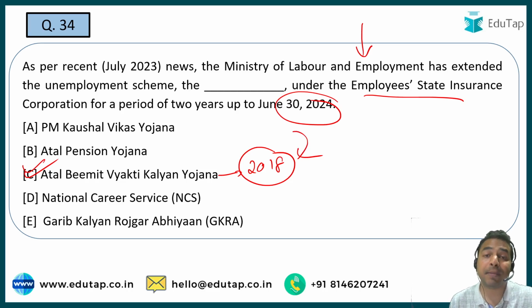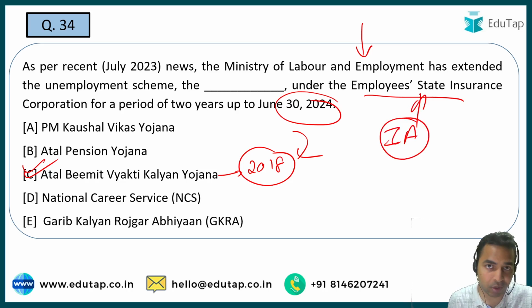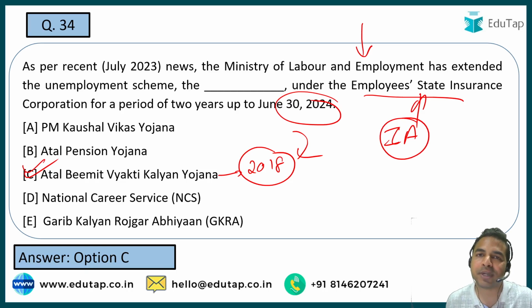जब हम बात करते हैं implementing agency की, that is Employee State Insurance Corporation is the name of the implementing agency for this particular scheme. Why exactly was this launched? See guys, we always see that in employment, change takes place. Sometimes the technology changes, sometimes the demand of the skill set changes. So guys, the people who have lost their jobs due to whatsoever reasons, due to the changing employment pattern in the industry, all such people are being supported under the scheme, that is Atal Bimit Vyakti Kalyan Yojana, and that is the reason why this particular scheme has been launched.